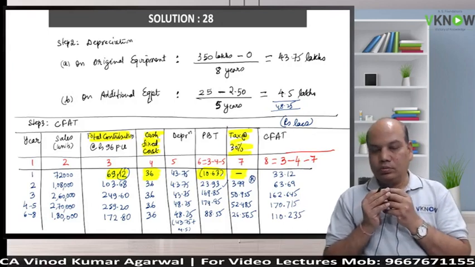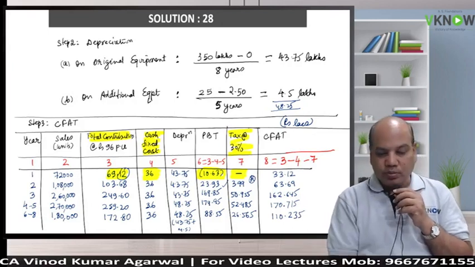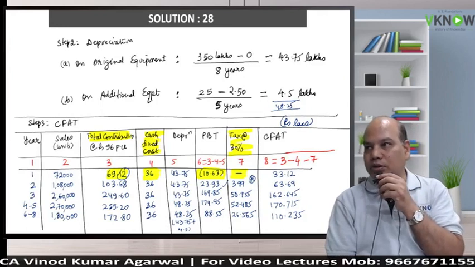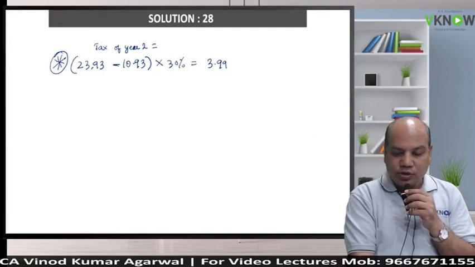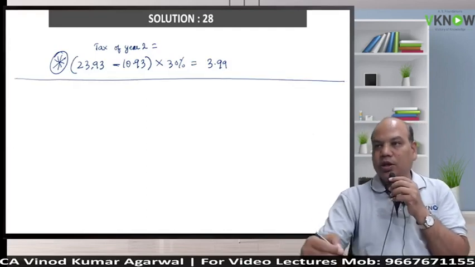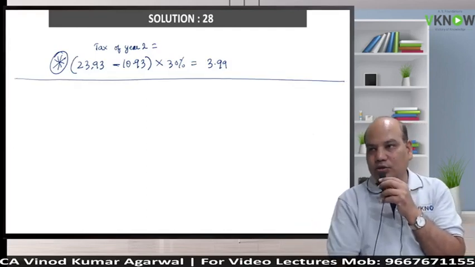Any query now? Now we are ready to launch the main answer, NPV calculation. Any query up to this? So we are following the instruction given in the question that loss will be carried forward and set off in next 2 years.